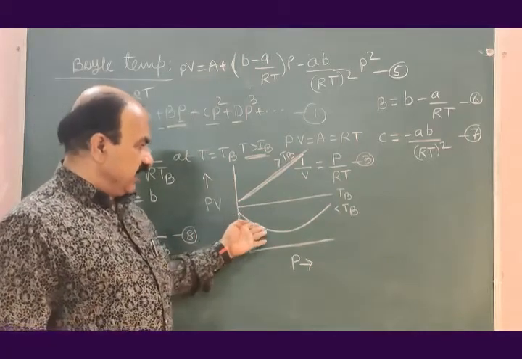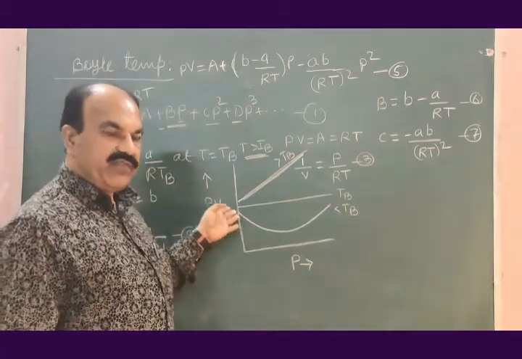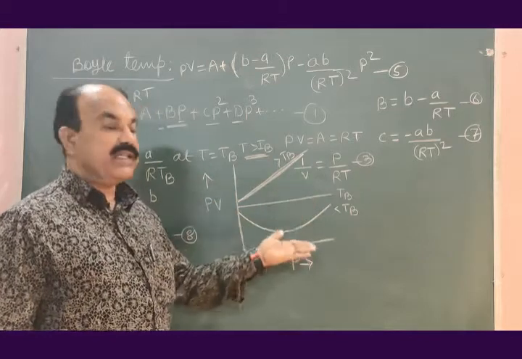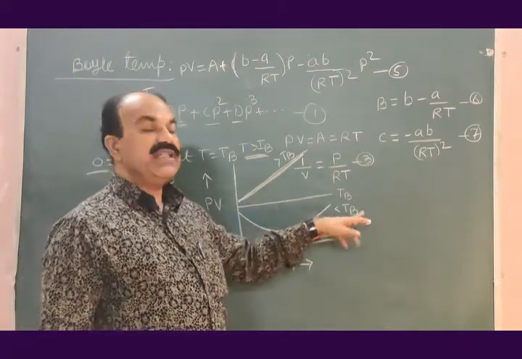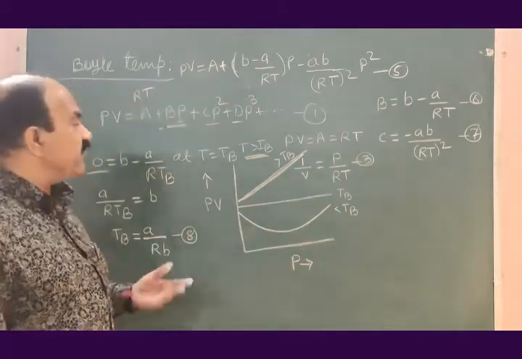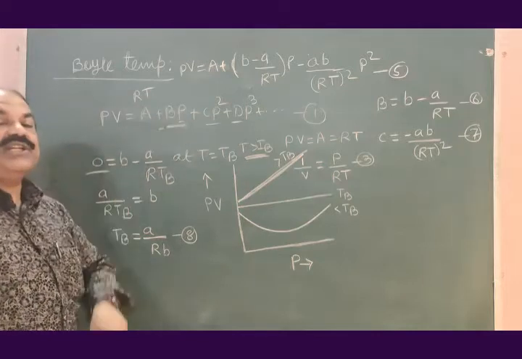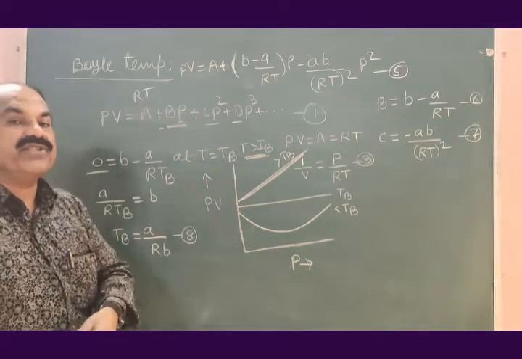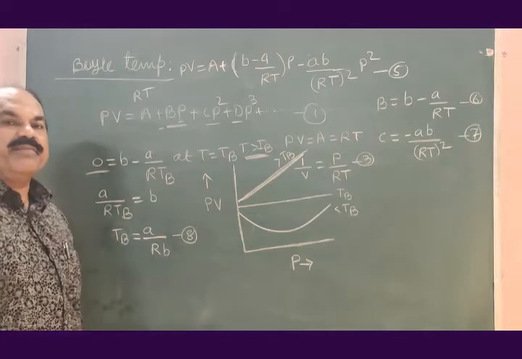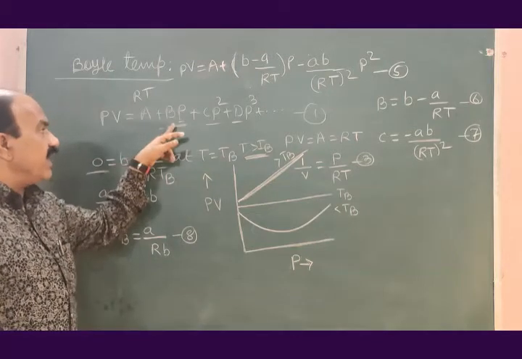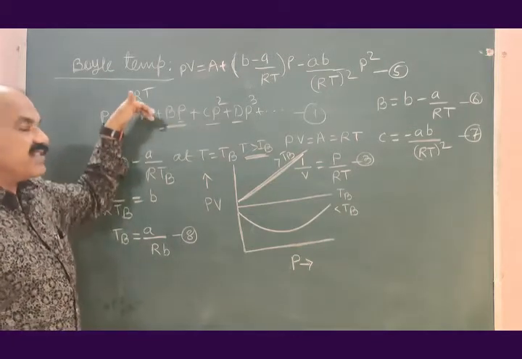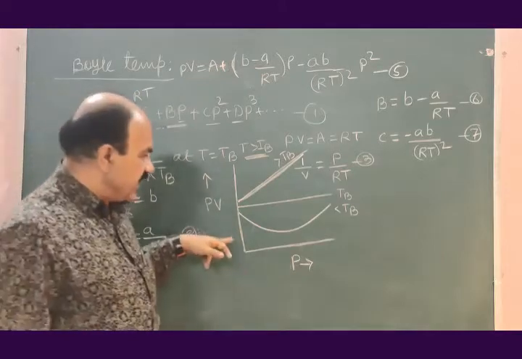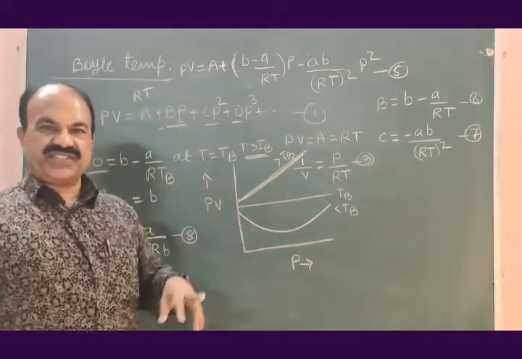Then if we see the behavior of the gas at a temperature smaller than boil temperature, what we find? B is negative for a temperature smaller than boil temperature, and therefore what will happen? PV will start decreasing as P is increased.